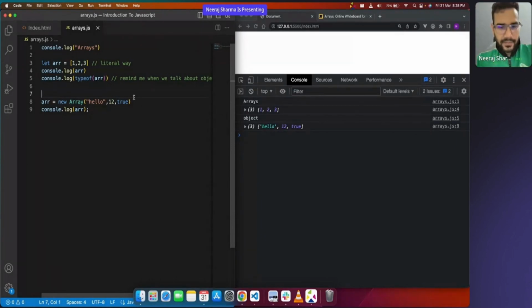I'll talk about it. If the type of array is an object, then why doesn't it come under objects only? Ideally it should come under that. But the thing is, when JavaScript came into existence, before JavaScript, people already had other programming languages, and in there, arrays work differently. Because JavaScript wanted to sell itself, it kind of showed people that it is also following those kinds of structures.